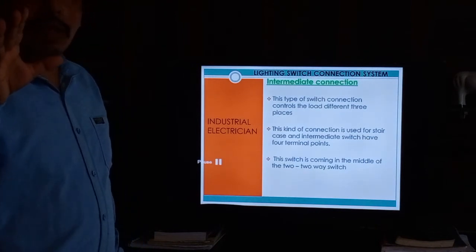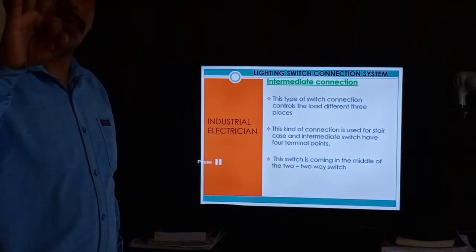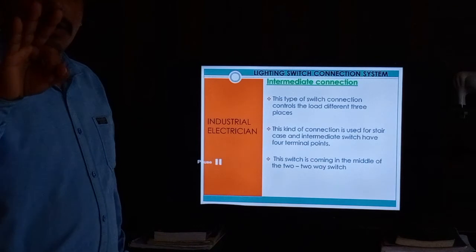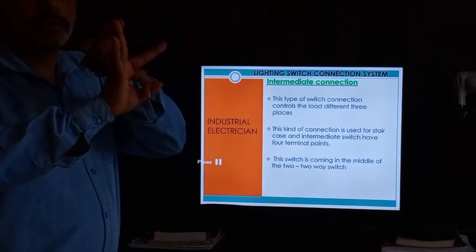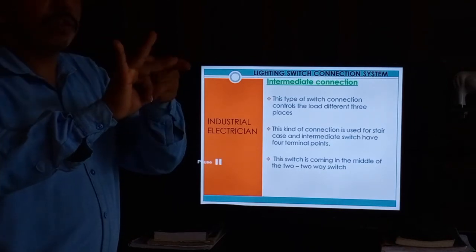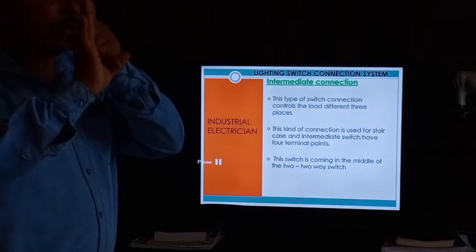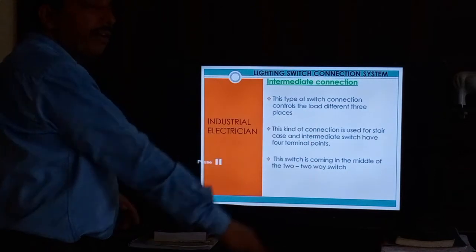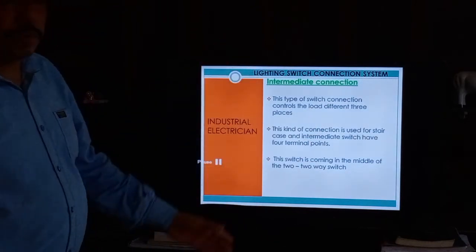I will give you 2 examples. First, second, third floor: the second floor has the intermediate switch, the first floor has two-way, and the third floor has a two-way switch. So this is the wiring system.